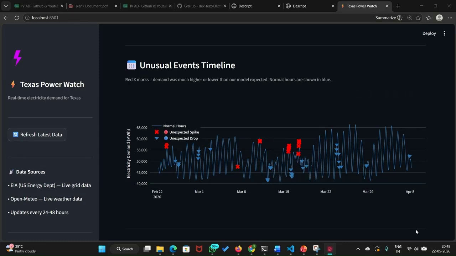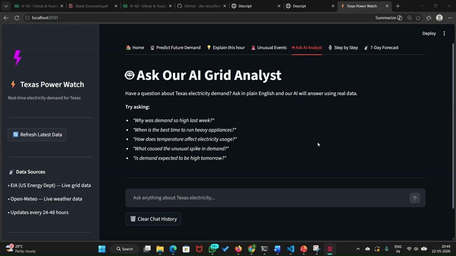So this is the AI chatbot that is powered by Gemini. We can ask questions like what the demand will be for tomorrow, when it will be high, and what the reason for that is. So all these basic pieces of information can be asked.